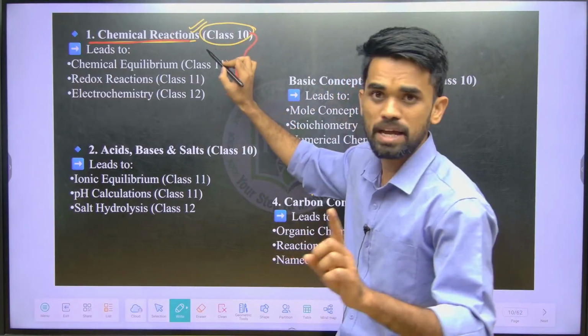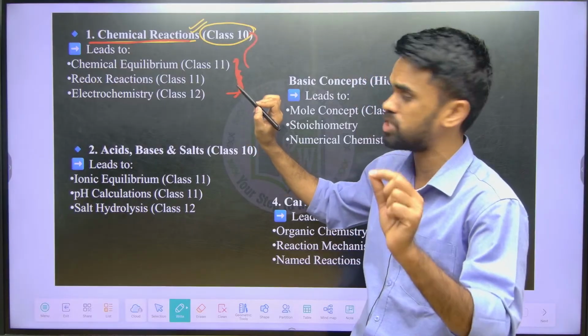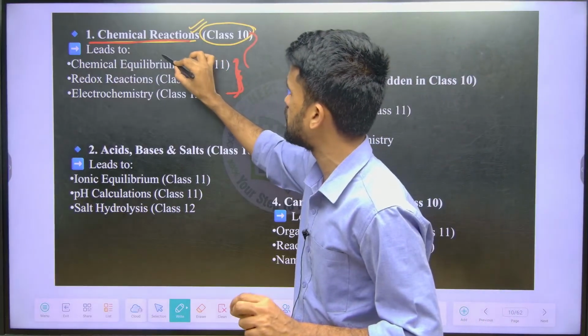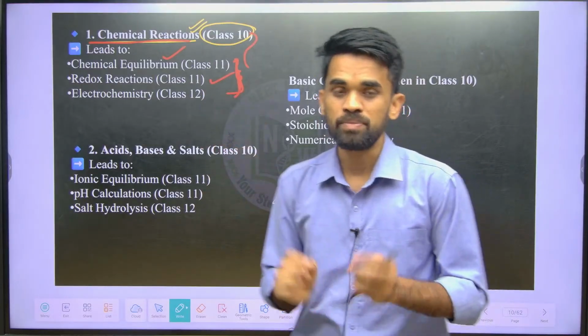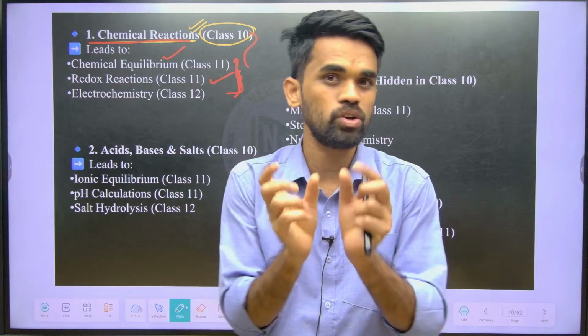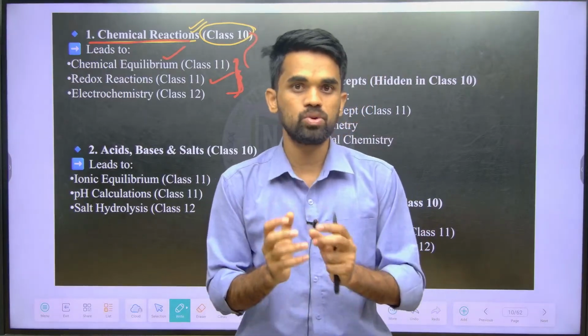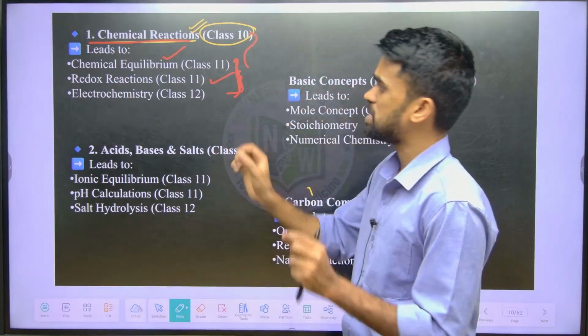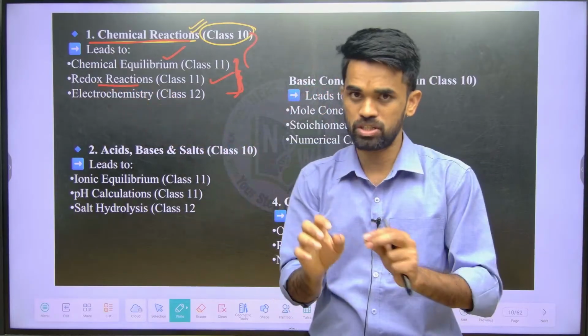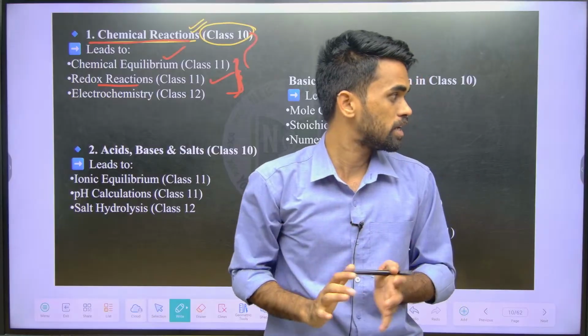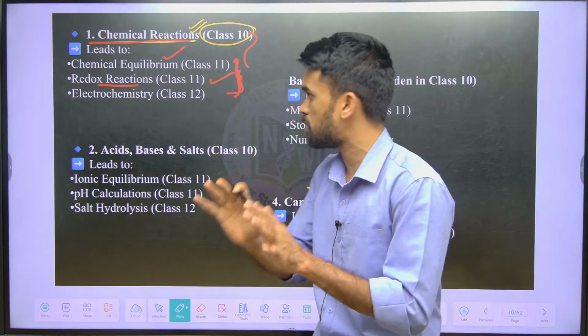So chemical reactions and equations can be used here in chemical equilibrium, and redox reactions. See, you have studied some small basic terminology of oxidation and reduction, remember? So here we have a specific separate chapter for oxidation and redox reactions. Balancing of redox reactions, we have a separate chapter for that, okay.